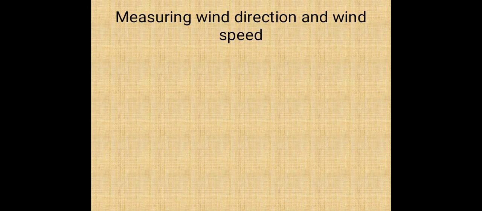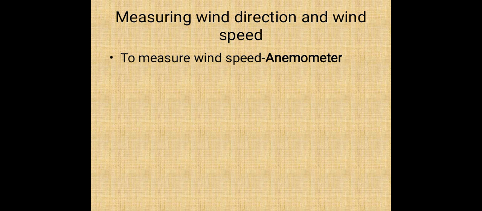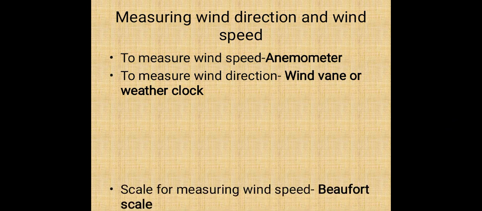Next, how do we measure wind direction and wind speed? We have some instruments to measure that. To measure the wind speed, we have the anemometer. To measure the wind direction, we have the wind vane or weather cock, which helps us find the direction of the wind.